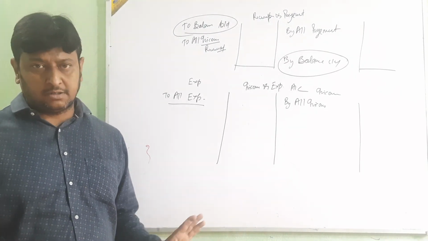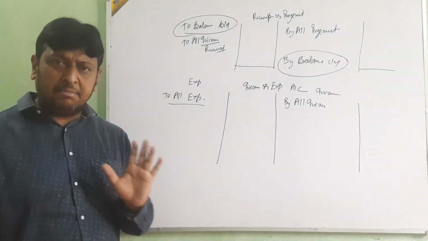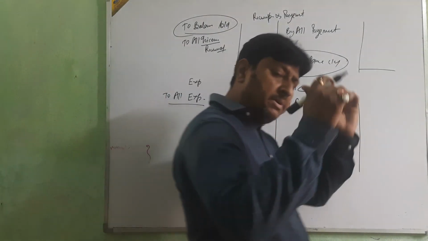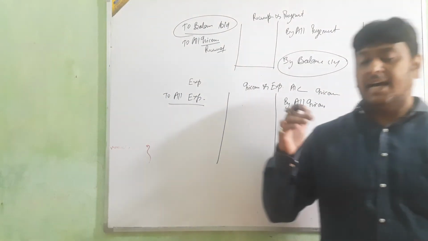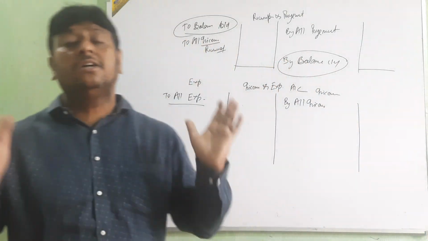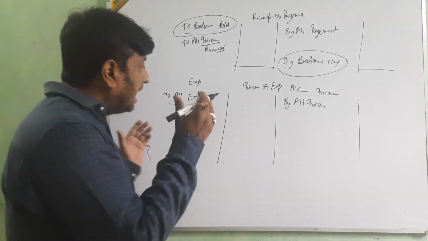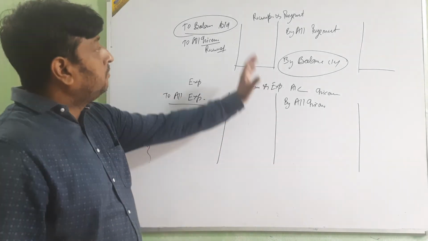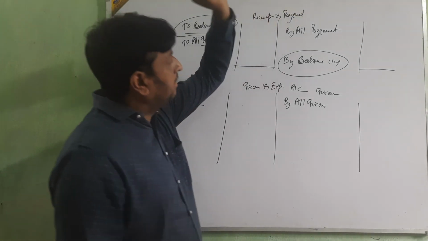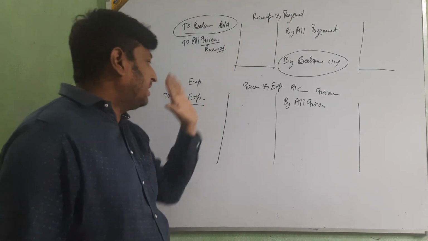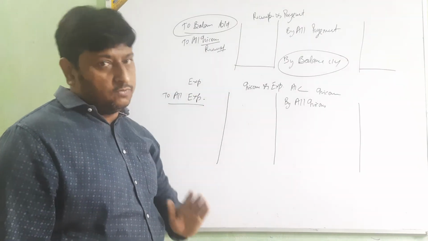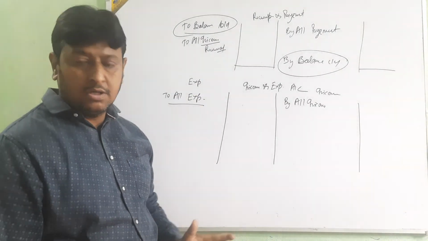It's the same like a P&L, beta. Here we are going to retain only the expense and income which is in the nature of revenue. Clear? After this, we take all expense, all payment on this side, only in the nature of revenue.